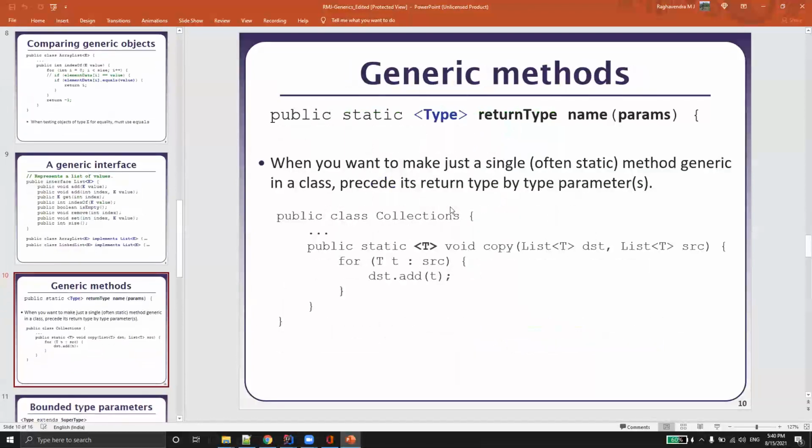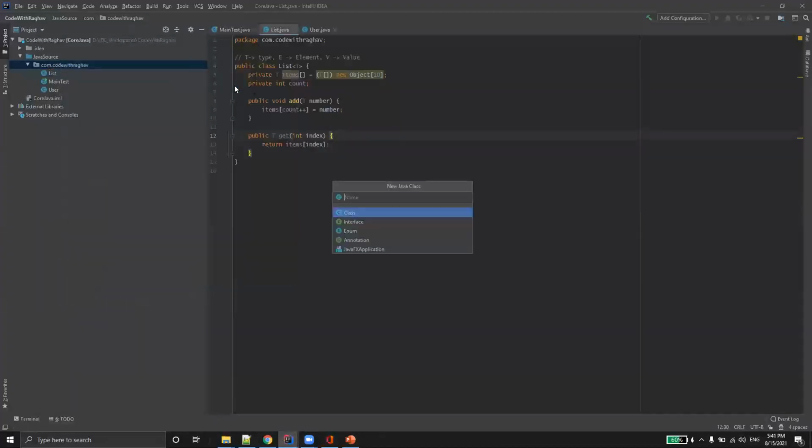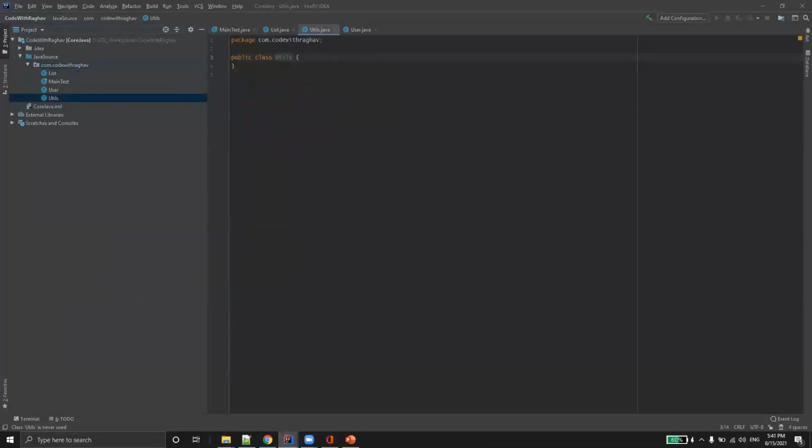Let's understand generic methods. The way we made a class a generic class, the same way we can make a non-generic class having a generic method. I'll show you an example of how we can do that. Let's try to create a class called Utils. Inside this Utils, I'll try to create one simple method. I'll say public static void print, and I'll accept